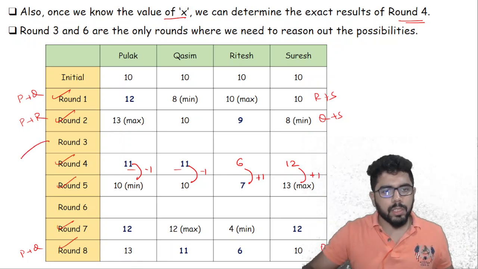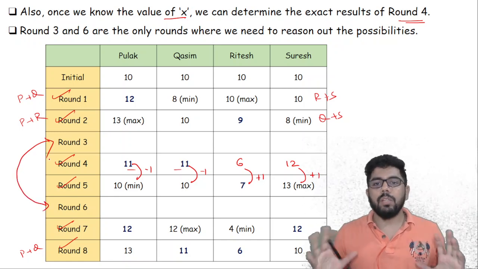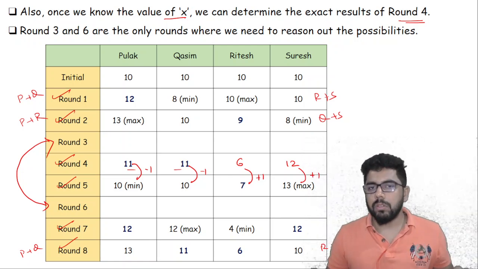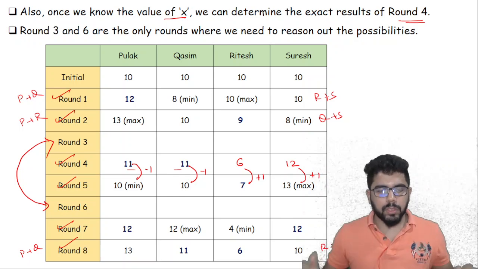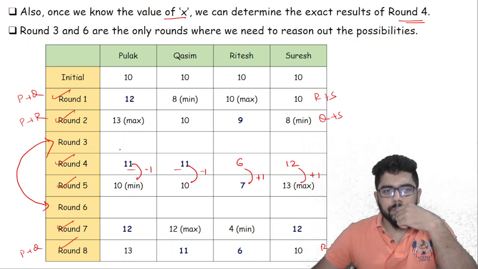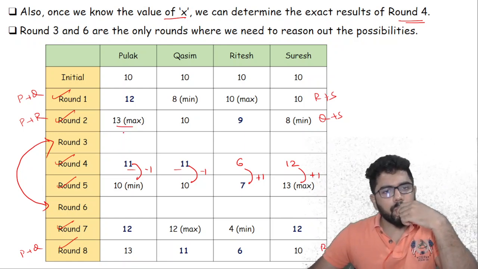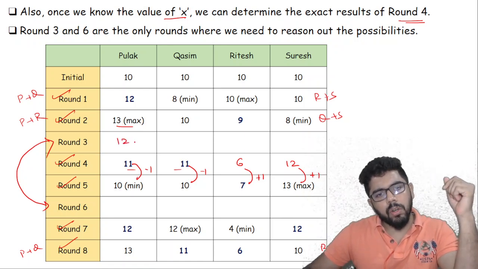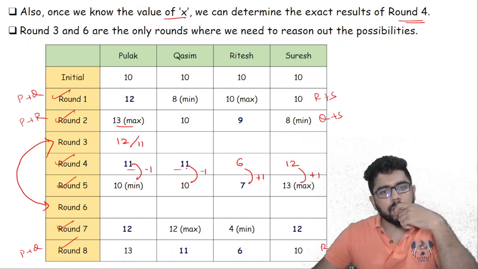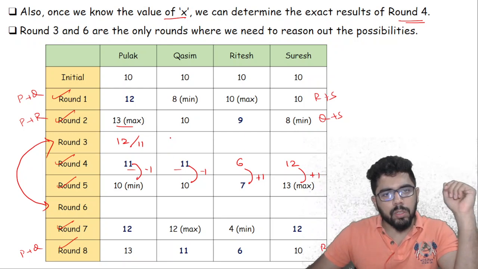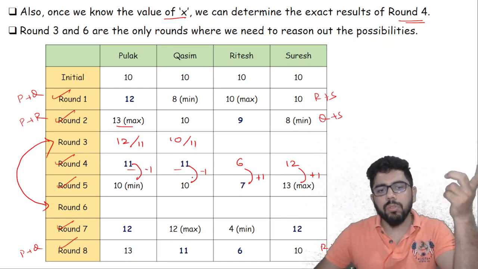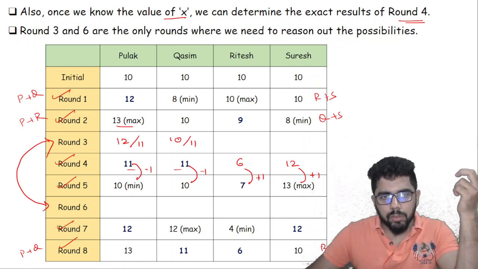We're left with round 3 and round 6, where we don't know any value at all. So here it is all possibilities now. Now look at round 3. What can be the value of round 3? This is 13 and this is 11. So maybe round 3 can be 12 or it can be 11 also. Similarly, if this is 10 and this is becoming 11, maybe round 3 for Kasim is 10, or Kasim could have gone for 11.